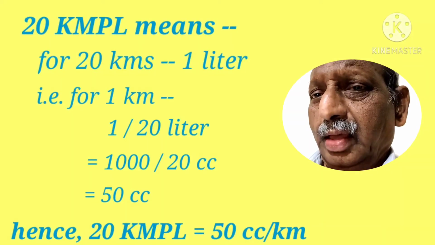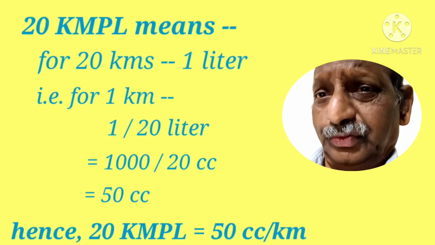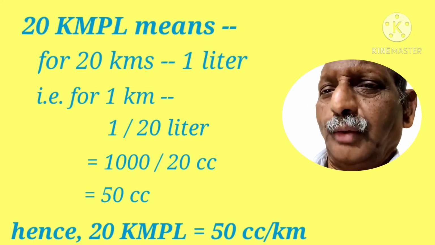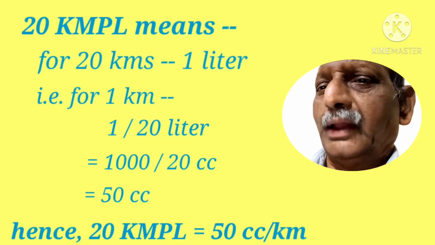Now to understand the relationship between the two, I will just explain. kmpl means kilometers per liter. Suppose for example, you say your vehicle has 20 kmpl, say, at a particular situation. If it is 20 kmpl, that means for 20 kilometers you are consuming 1 liter of fuel.